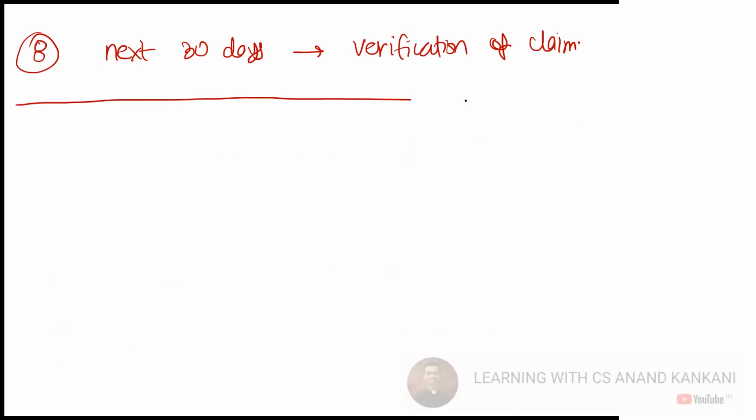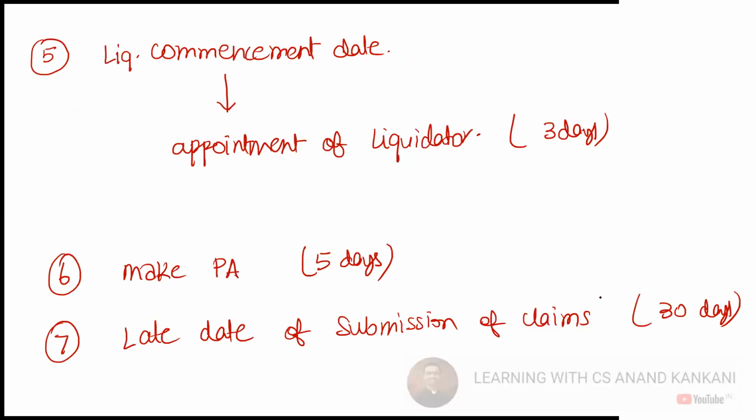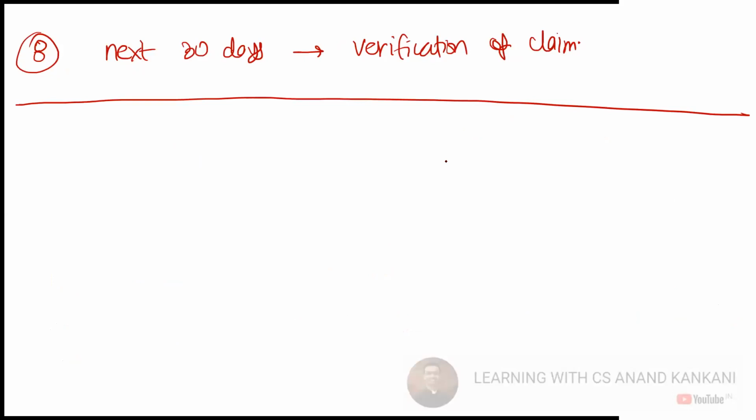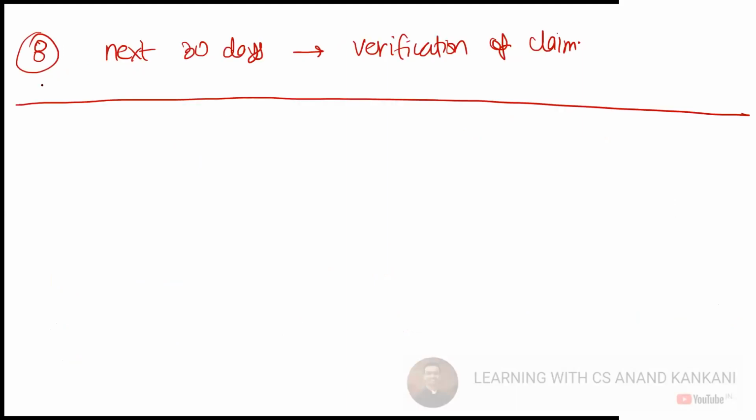If you see, till now whatever time period has passed, this is all from the liquidation commencement date. So 30 plus 30, now 60 days have gone. Now you have the preliminary report. Till now the liquidator has got enough information. So the next step would be the 9th: the liquidator will submit the preliminary report.